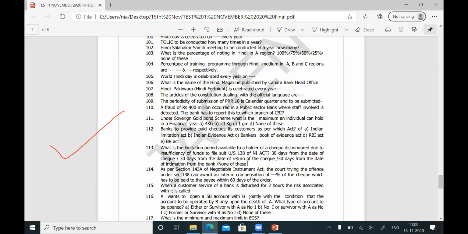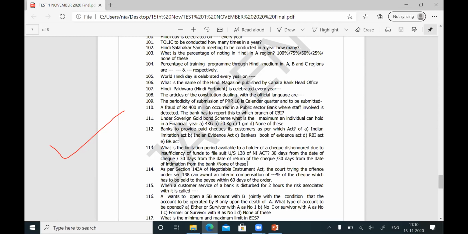In these three cases also, Mr. B, the payee of the check, can file a suit under Section 138 of the Negotiable Instruments Act. So if they ask, as per Supreme Court order, what are all the reasons under which a payee can file a suit for the check return? Stop payment, account closed, signature of the drawer differs. In these three cases also, the payee can file a suit, besides insufficient funds or amount exceeds arrangement, or whatever it is.